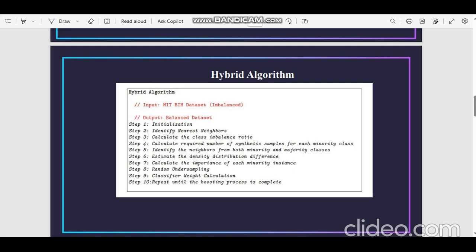That is the third processing. In this step, we have to create a balanced or nearly balanced subset of the data. Mainly, this step aims to reduce the dominance of the majority class and prevent the classifier from being biased towards it. And we have to calculate the weighted error and repeat these steps until the boosting process is complete. This is the overall procedure of my proposed hybrid algorithm.